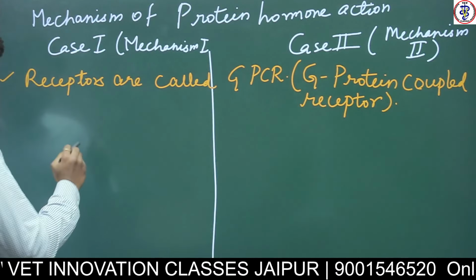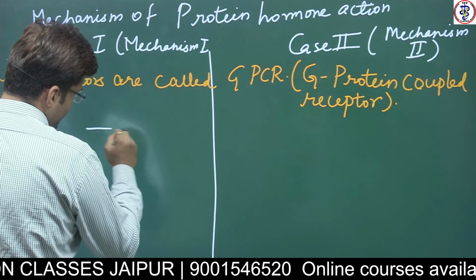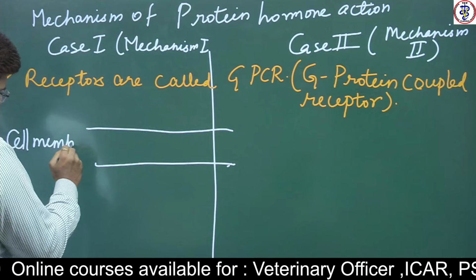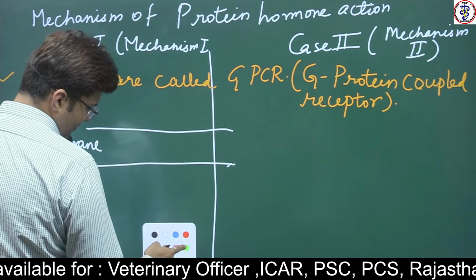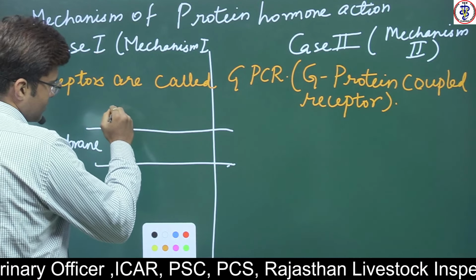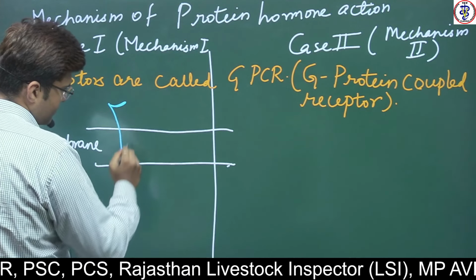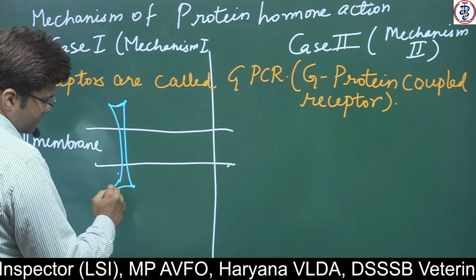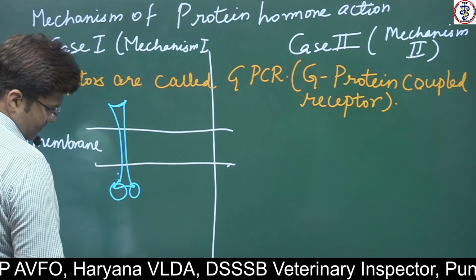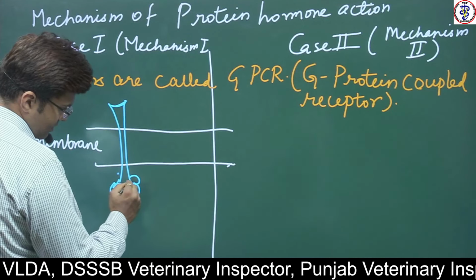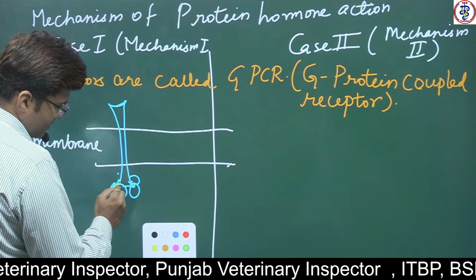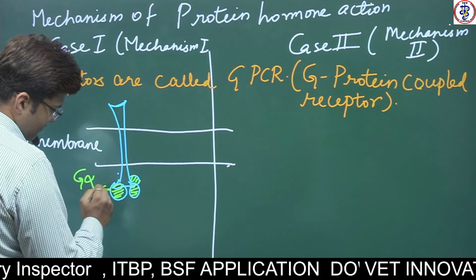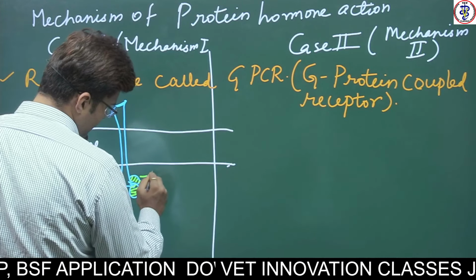If this is the cell membrane, and this is the G protein coupled receptor, then on the inside surface it has three subunits: G alpha, G beta, and G gamma.